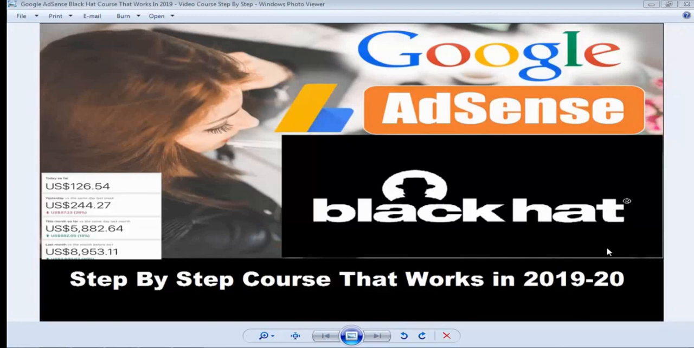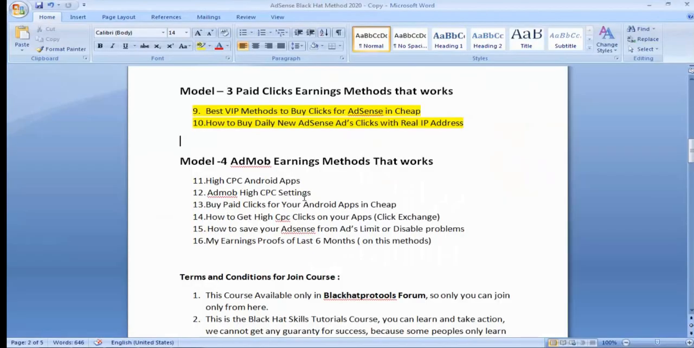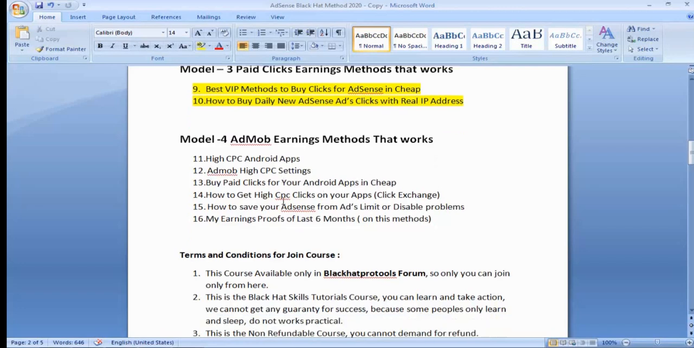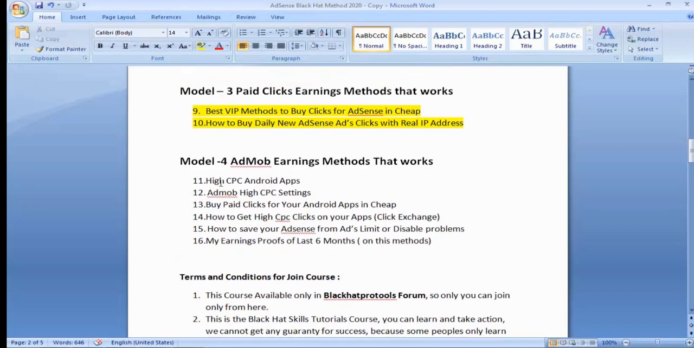Welcome to the Google AdSense Black Hat step-by-step course that works in 2019 and 2020. Today we will cover module number 4, AdMob earning methods that work, the method I have personally used in my AdMob earnings. Today we will cover high CPC Android apps.